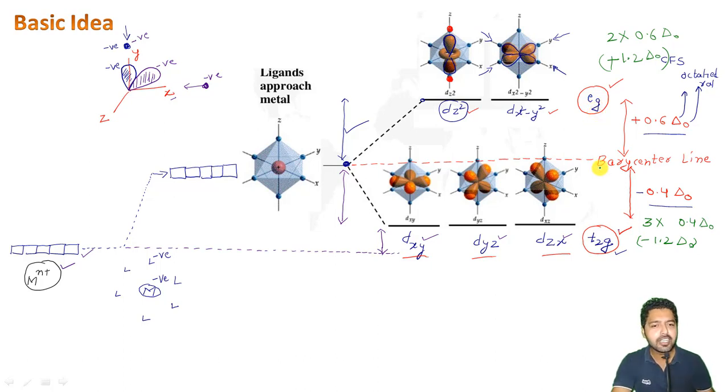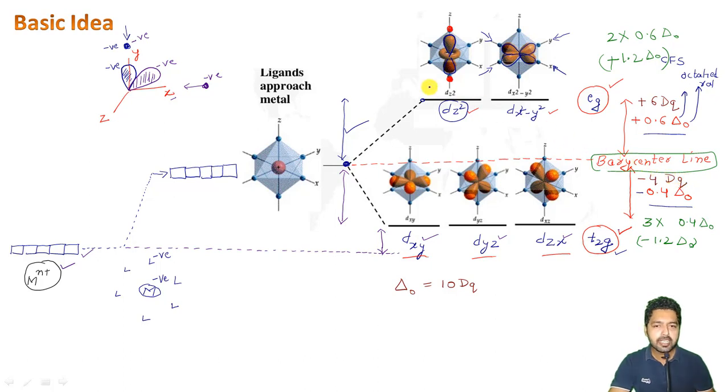And this is the reason why we call this barycenter line also the center of gravity. And one more thing I can add here is that this delta O is also equal to 10 Dq units, such that what we are calling 0.6 delta O, we can also call plus 6 Dq, and this number, minus 0.4 delta O, we can call minus 4 Dq, okay?